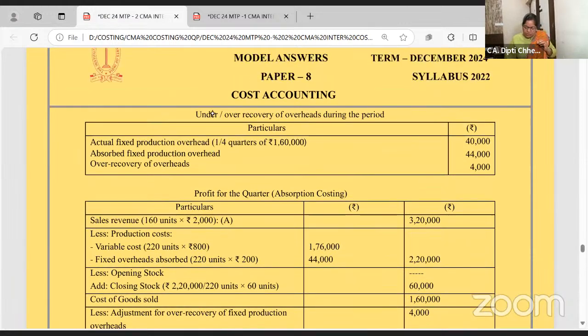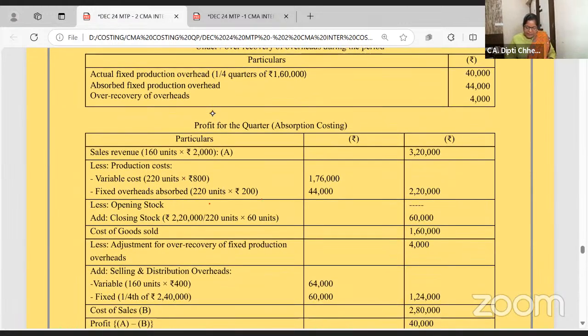In absorption costing, you have to charge at the pre-decided rate. Variable cost 800, fixed cost 200. Opening stock is not there. Closing stock will be there because 220 units are produced and 160 are sold. So 60 units is going to be the closing stock at 1,000, that is 800 and 200.